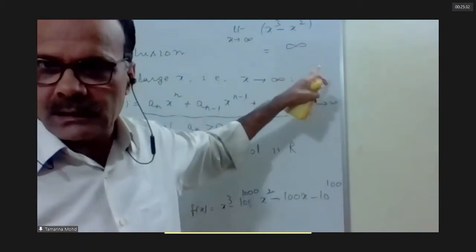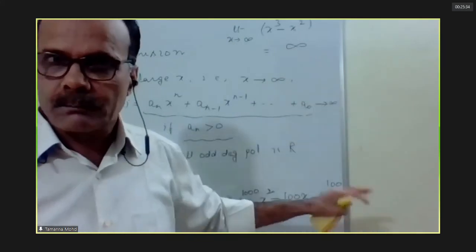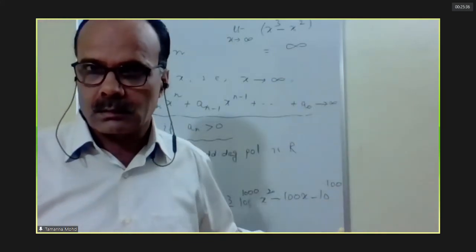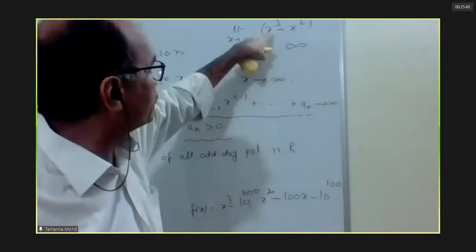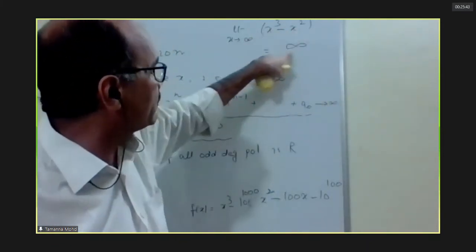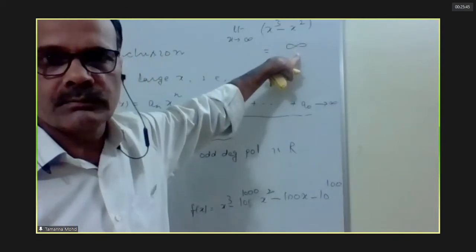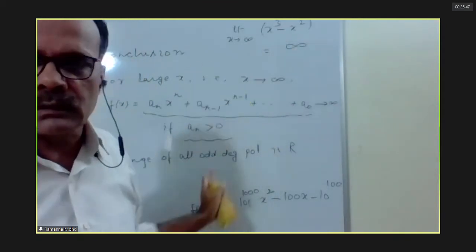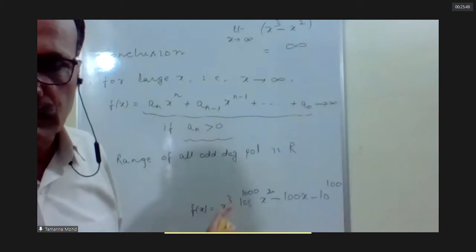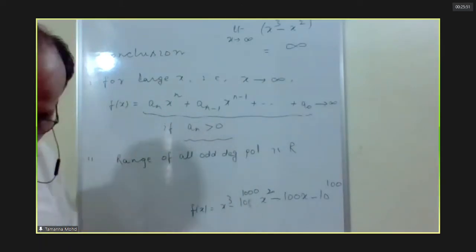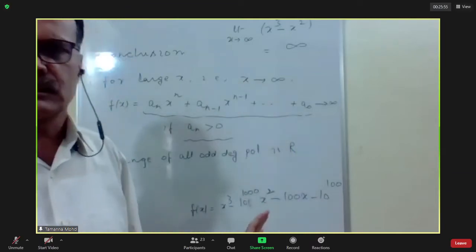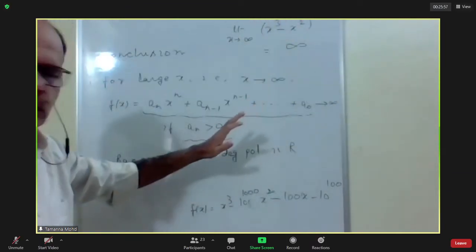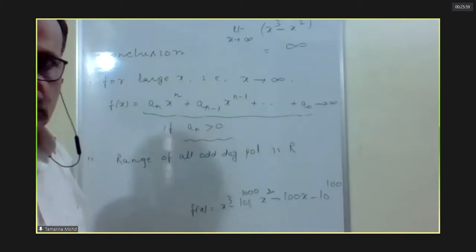This is too small in front of this, so the limiting value has to be infinity. Wherever you want, you can apply this. This is such a beautiful concept, the concept of divergence.